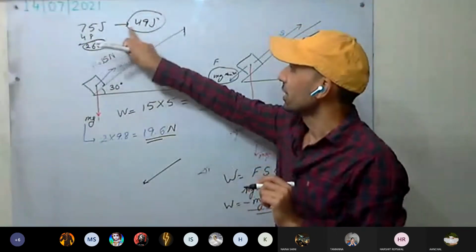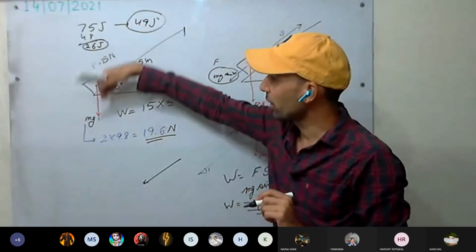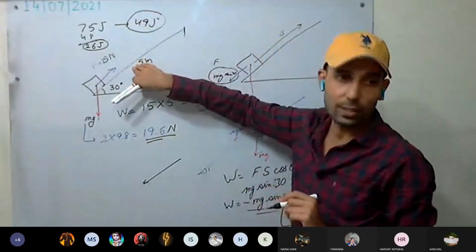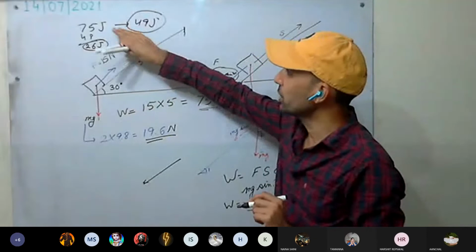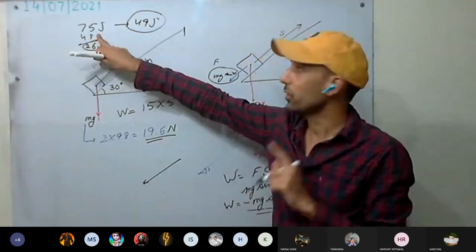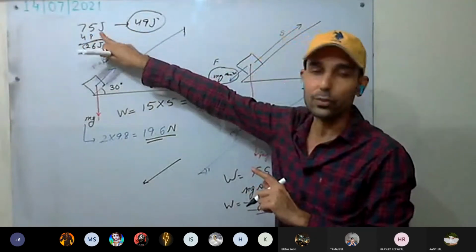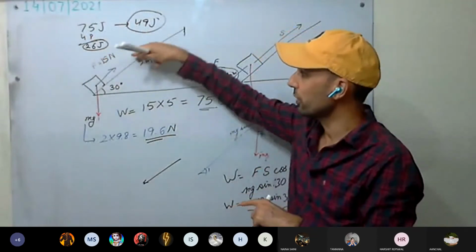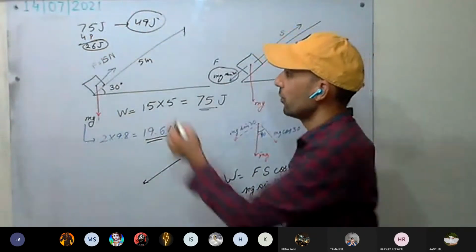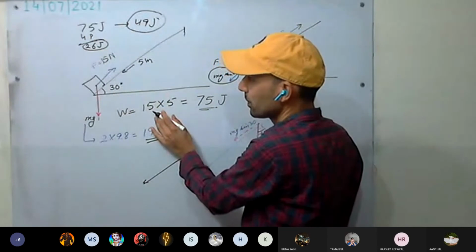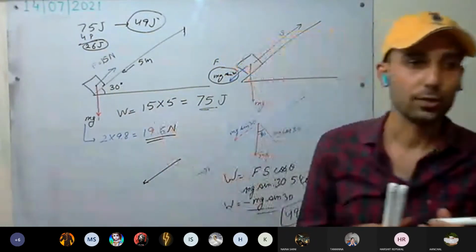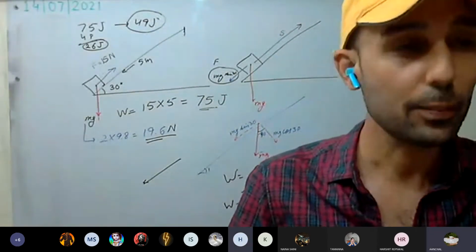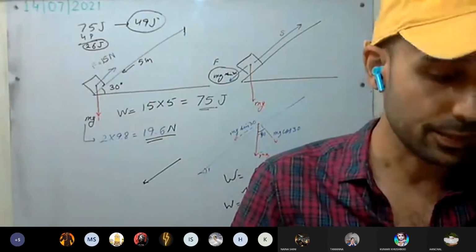So see here, 49 joules we have done work against the force of gravity. 26 joules we have done work against the frictional force. That's why the total required was 75 joule. From 75 joule, we have done 49 against the force of gravity, and 26 joules we have done against the force of friction. The frictional force as well will be acting in this direction. Understood now? This is a very basic concept. It will help you a lot. In 11th class, chapters are there on this.